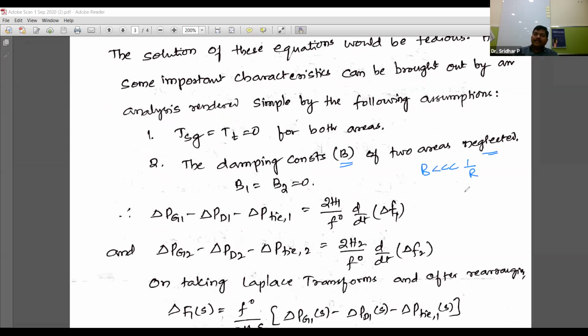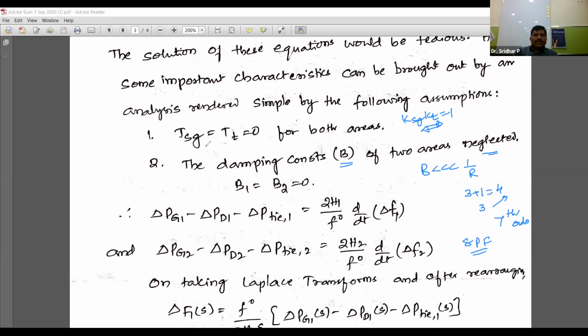Now in the single area system, there are 3 time constants and 1 integrator, so 4th order, and in a two area system an additional 3, so totally a 7th order system. A 7th order system means you are going to get 8 partial fractions. Imagine how much time it will take if we do not take the approximations. So that's why, in addition, Ksg into Kt equal to 1 is one approximation, which is a common approximation.